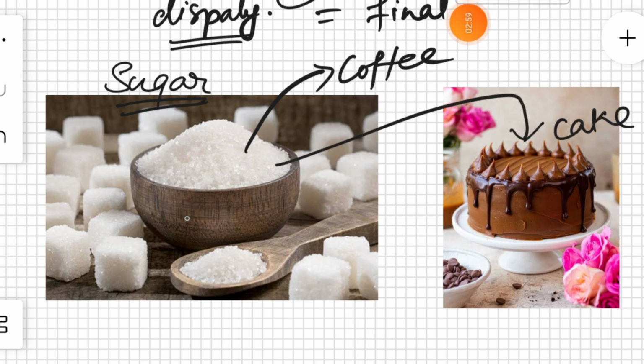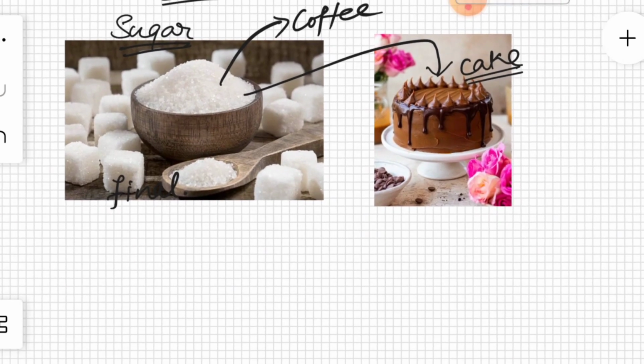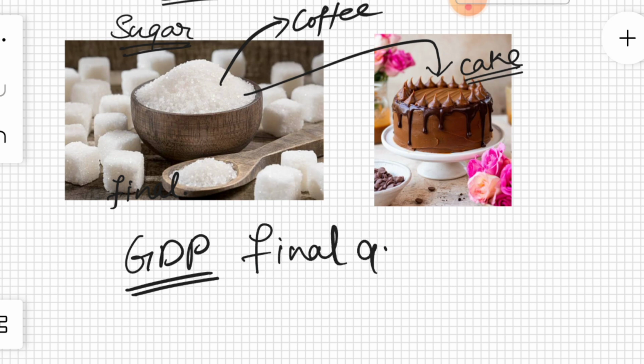Now, if I just take sugar and mix it with flour, it doesn't amount to anything because it is not a final product. But suppose we are using sugar and making a finished product like cake or chocolate, and that is going to be considered in our calculation of GDP. So only the finished goods will be calculated in the calculation of a country's GDP.